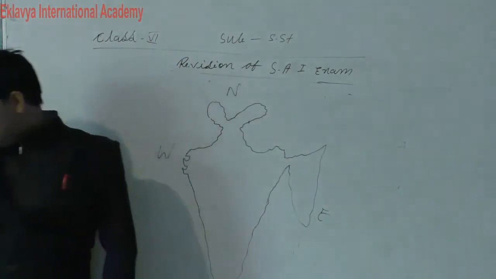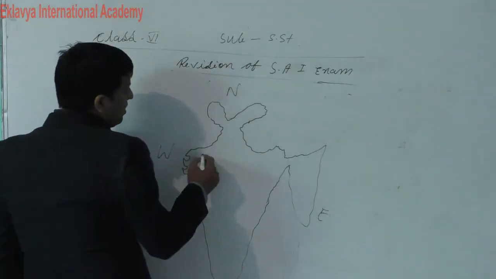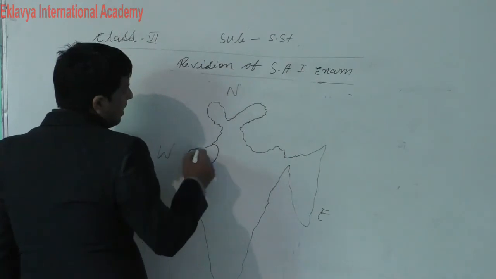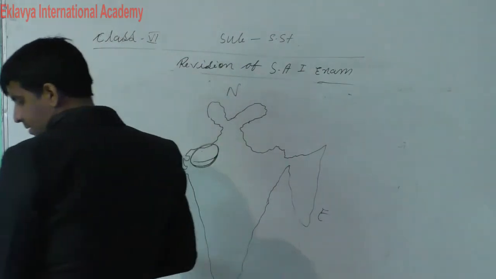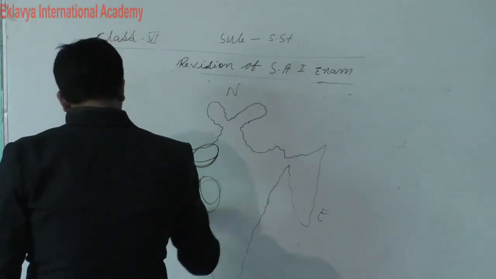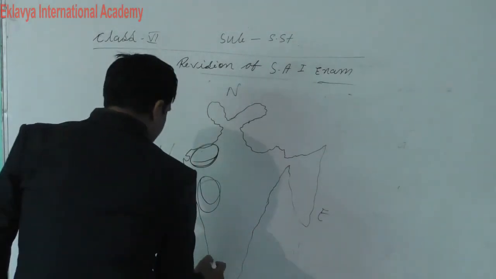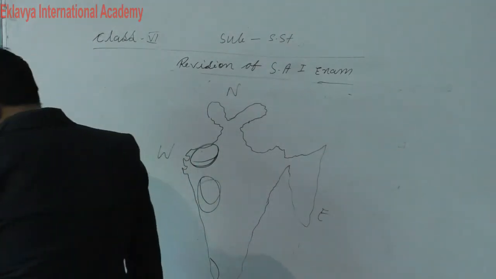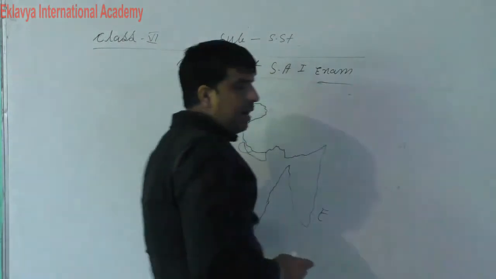So you have to see where Rajasthan is. So here is Rajasthan, here is Gujarat, and here is Kerala, and here is Bihar.